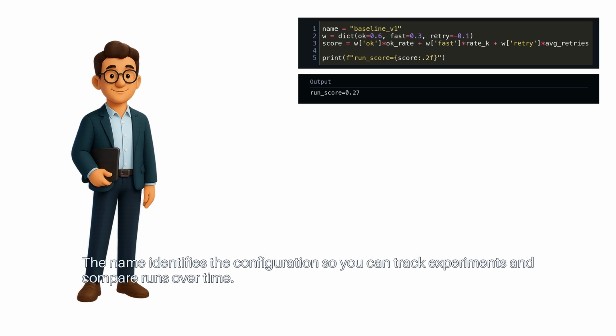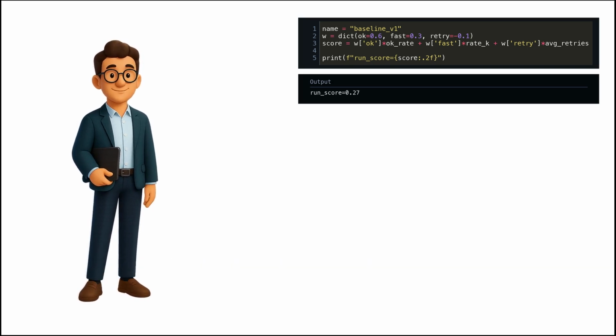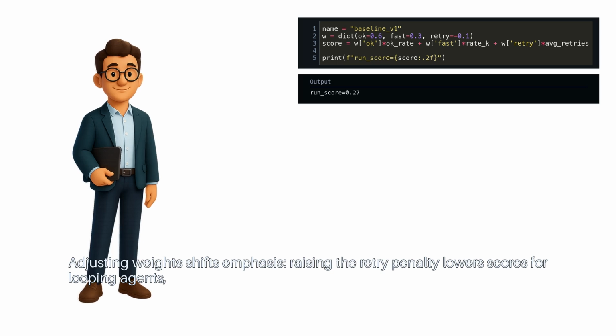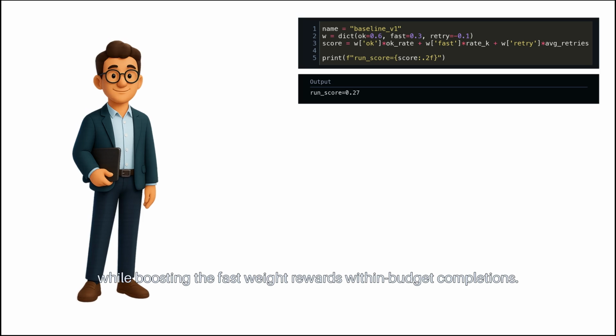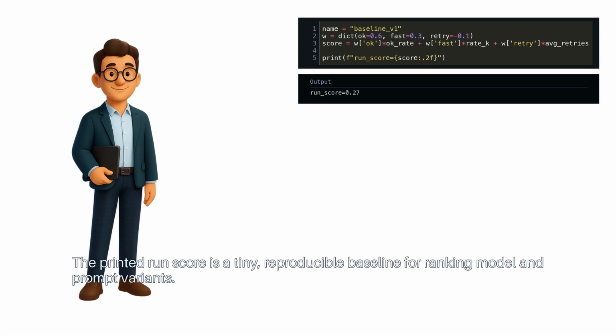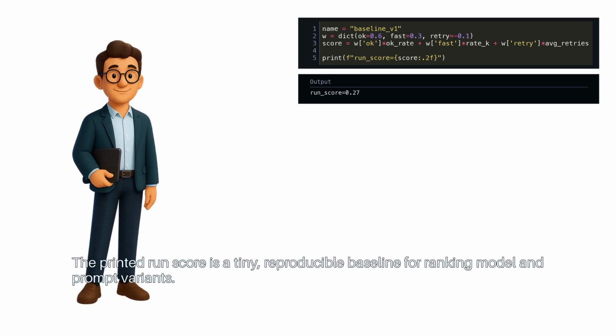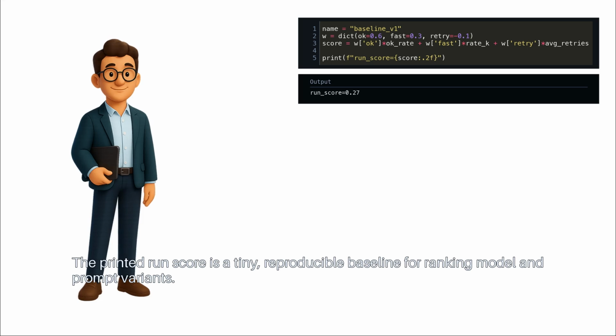The name identifies the configuration, so you can track experiments and compare runs over time. Adjusting weights shifts emphasis. Raising the retry penalty lowers scores for looping agents, while boosting the rate k weight rewards within-budget completions. The printed run score is a tiny, reproducible baseline for ranking model and prompt variants.